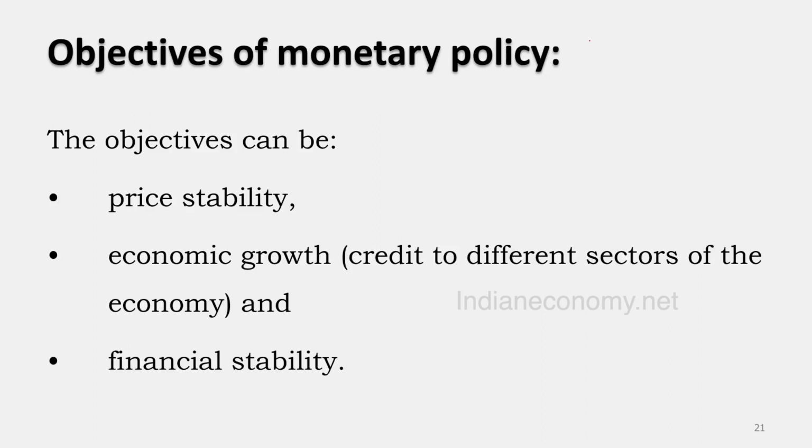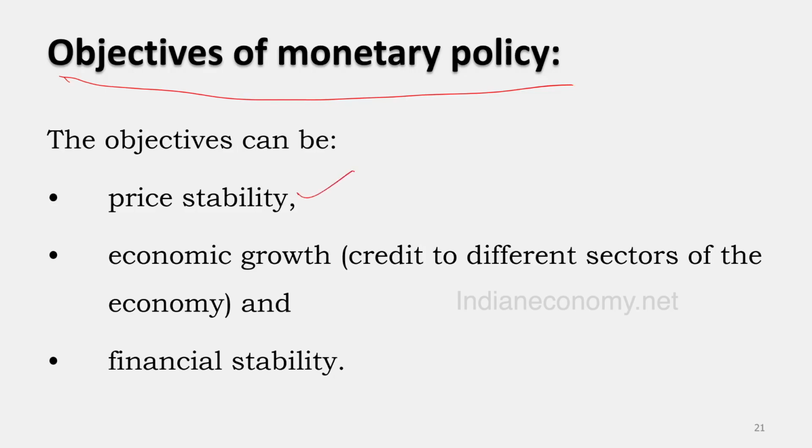So the monetary policy is the policy of the central bank regarding the cost and availability of money, by using certain instruments of monetary policy to realize certain objectives. So that was the definition, and we saw what the instruments were. We saw the meaning of the cost as well as supply of money. Now we are coming to the final element of that definition, that is the objective of monetary policy.